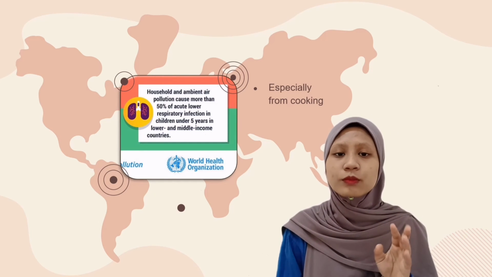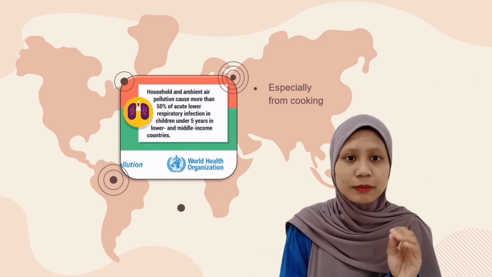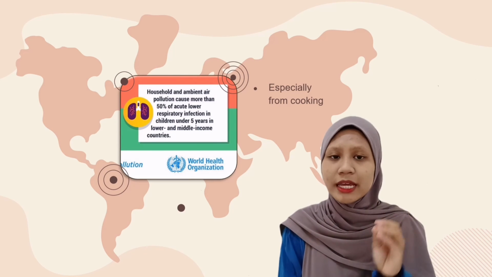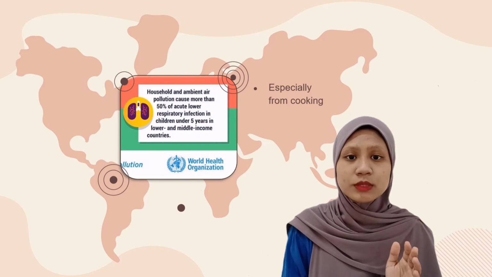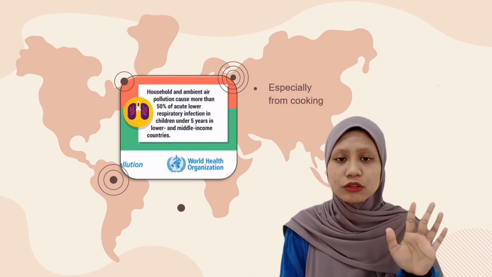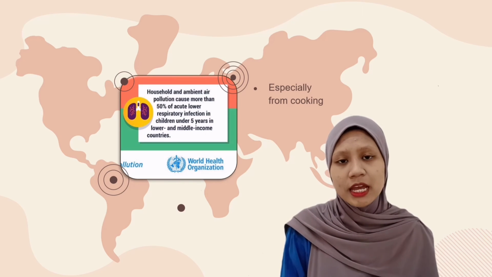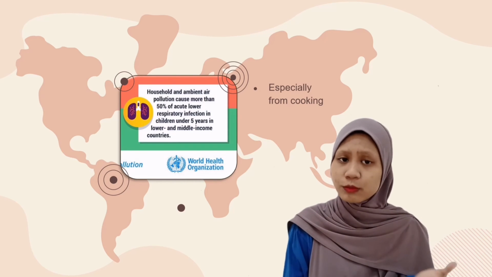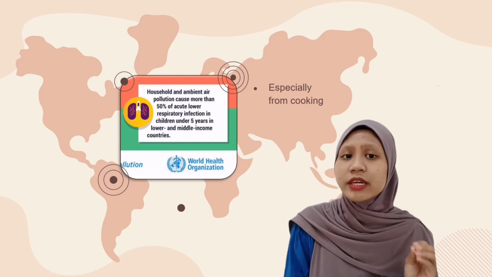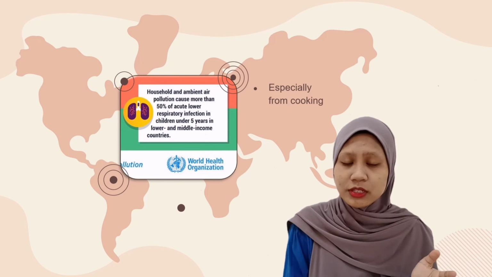Based on the data from the World Health Organization (WHO), household and ambient air pollution cause more than 50% of acute lower respiratory infection in children under 5 years. This problem mostly comes from cooking. So, how can we control the clean air in the house?